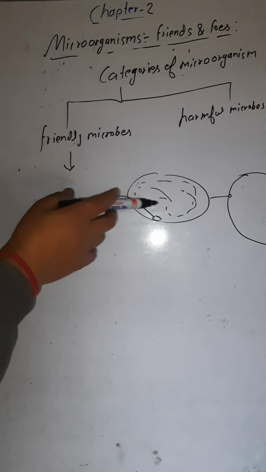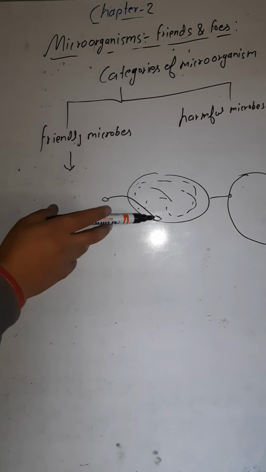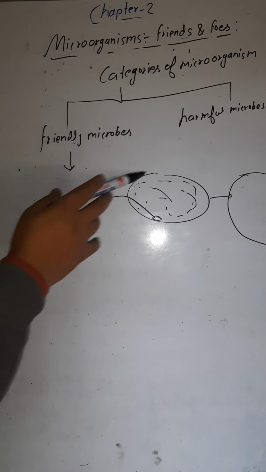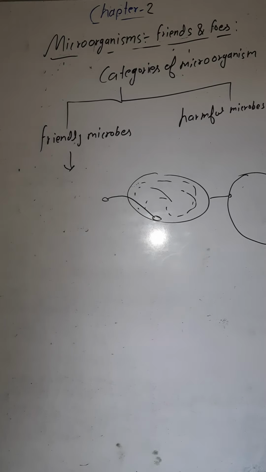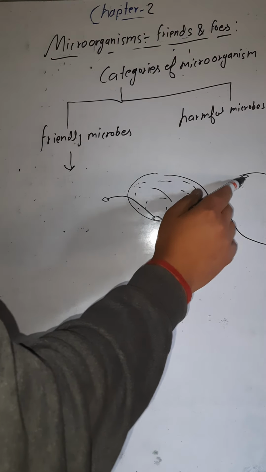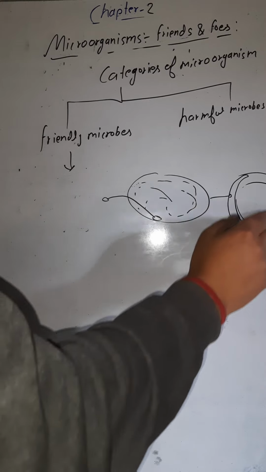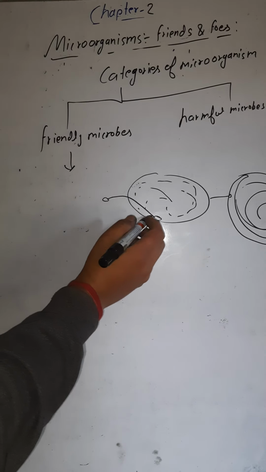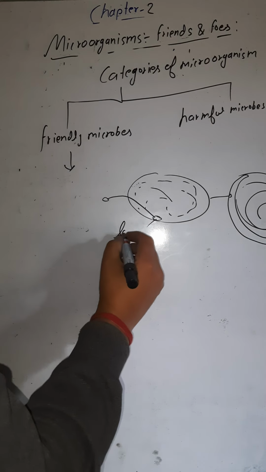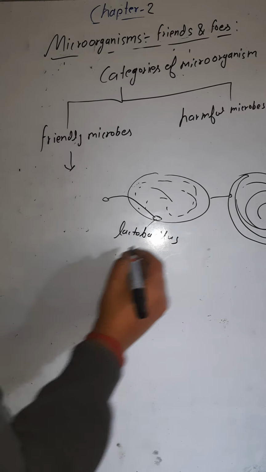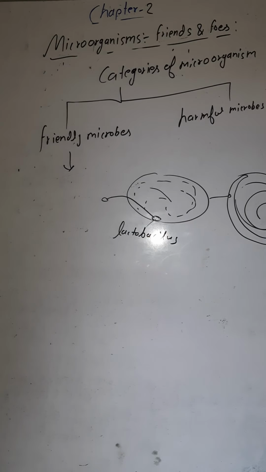Earlier you kept only a small amount of curd and the rest of the bowl was filled with milk, but later the whole bowl is filled with curd. How does this happen? Due to the presence of the lactobacillus bacteria found in the curd.